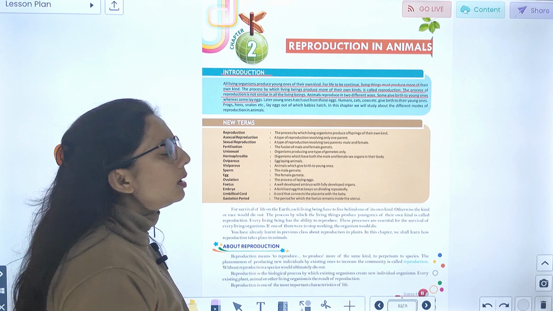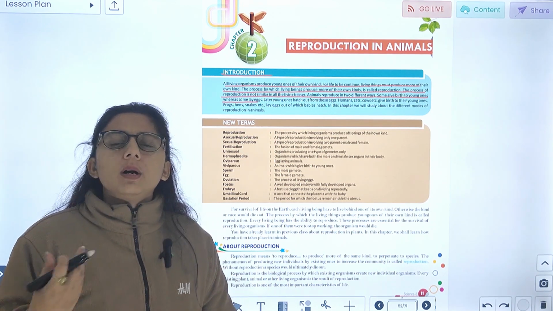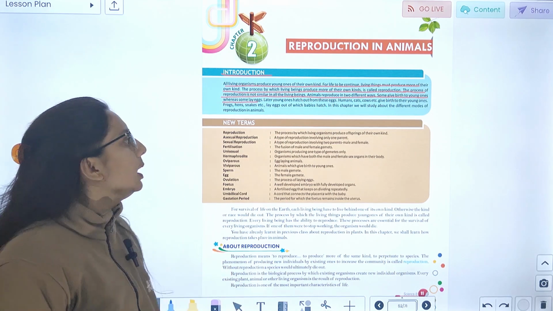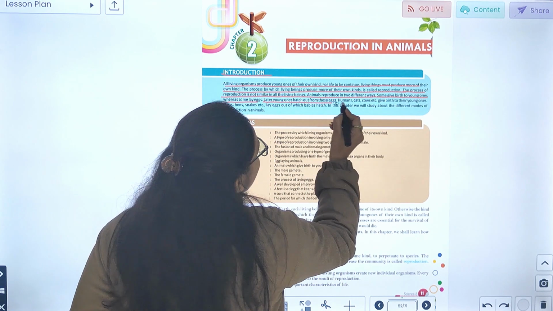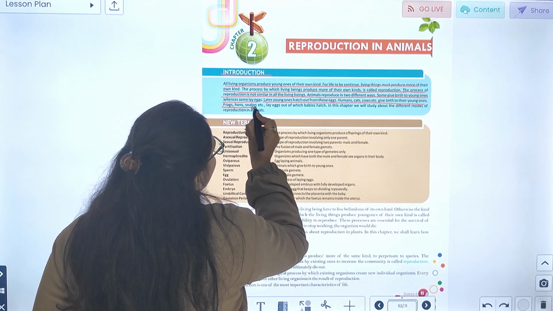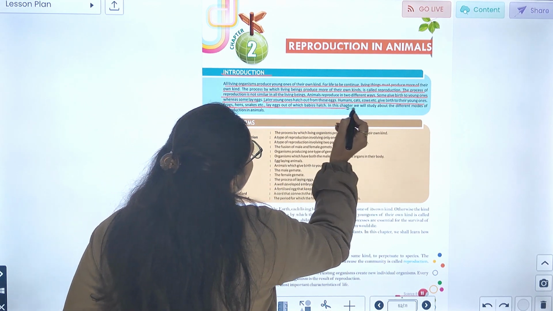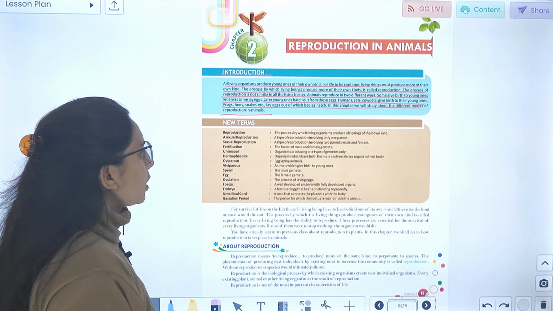ठीक है, कुछ बर्थ देते हैं. देखो, कोई भी एनिमल हो, सब क्या करते हैं, रिप्रोड्यूस करते हैं. कुछ बर्थ देते हैं और कुछ fertilize with the help of, some lay eggs. Later, young ones hatch from the egg. Human, cat, cows give birth to their young ones. Frogs and snakes lay eggs out of which babies hatch. In this chapter, we will study about the different modes of reproduction.